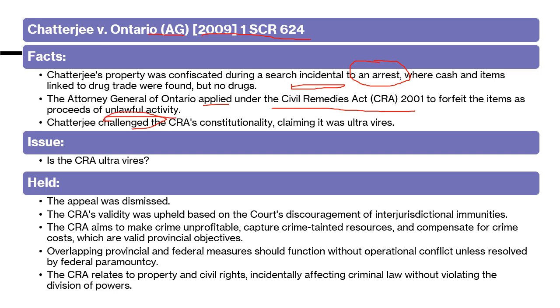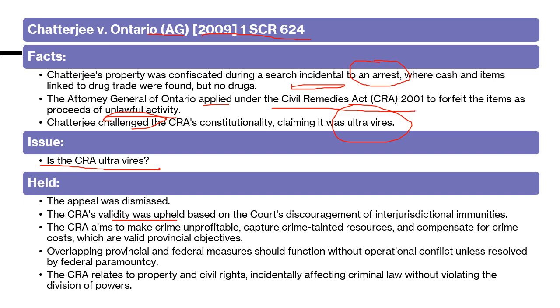Chatterjee challenged this particular act, the Civil Remedies Act. He said this is ultra vires. The Civil Remedies Act, under which you have confiscated the items, is ultra vires. A provincial authority has no right to enact such an act dealing with criminal law. So the question is: is the CRA ultra vires? The appeal was dismissed. The CRA's validity was upheld based on the court's discouragement of interjurisdictional immunity.